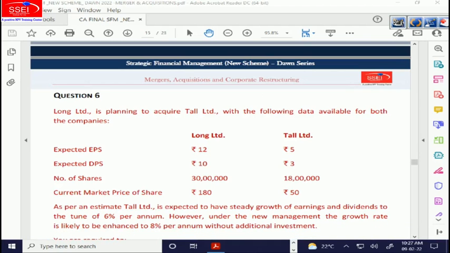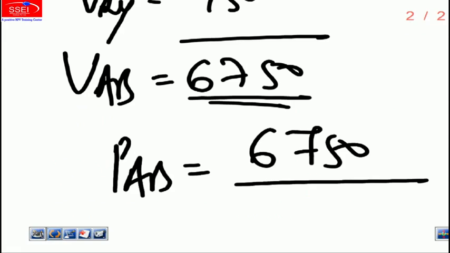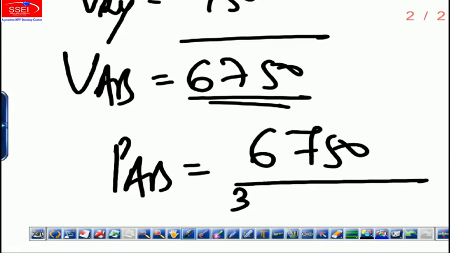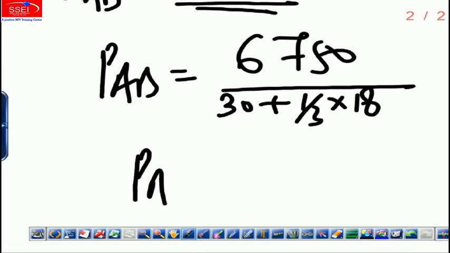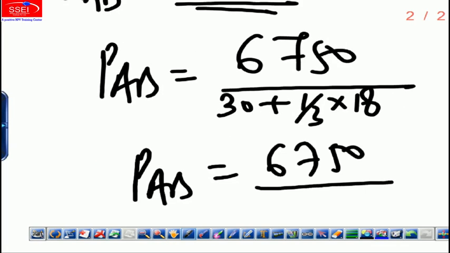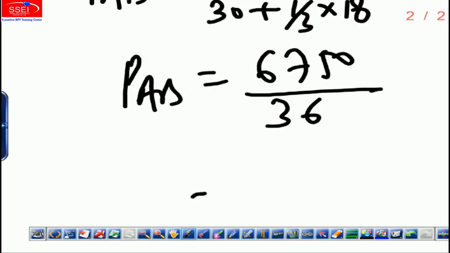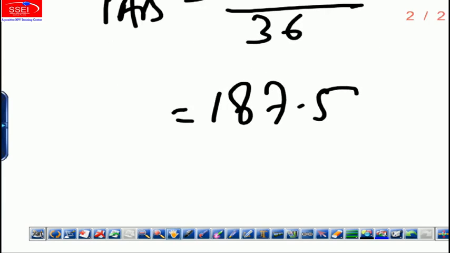Combined number of shares: we have 30 lakh shares of Along, and we are issuing one share for every 3 shares, so 1/3 of 18, that is 6 lakh shares for the other company. 30 plus 6 is 36. So price after merger will be 6750 divided by 36. This comes to 187.5. So you are issuing 6 lakh shares valued at 187.5.